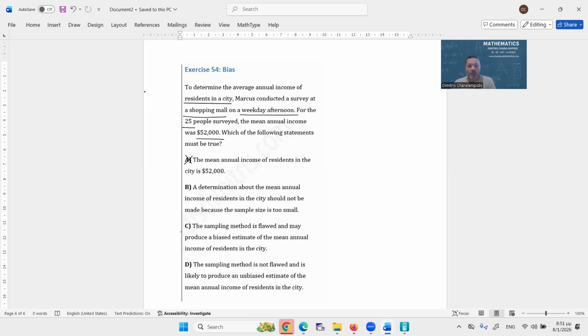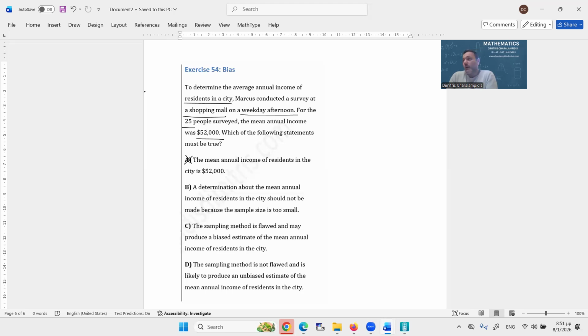B: A determination about the mean annual income of residents in the city should not be made because the sample size is too small. Well, I say that in class and they laugh. Size is irrelevant. Too small compared to what? If we have a small community of, let's say, 30 families, 25 people would be too much.